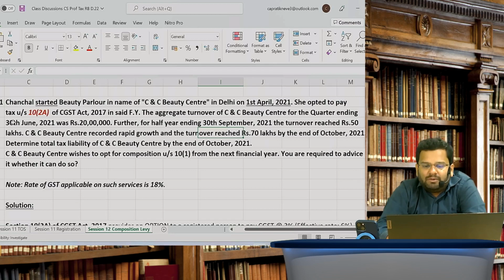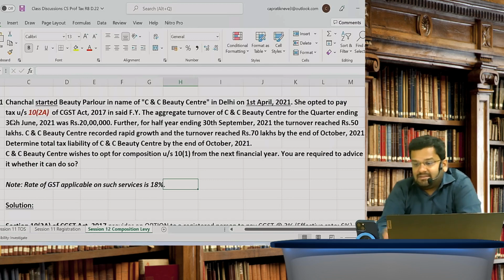So you all told me that on 20 lakhs you will be paying tax at 18%. That is rupees 3 lakh 60,000. Agreed? My simple question is, to pay that 3 lakh 60,000, can we use input tax credit? Absolutely yes. But to pay the first 30 lakh rupees at 6%, that is 1 lakh 80,000, can we use input tax credit?